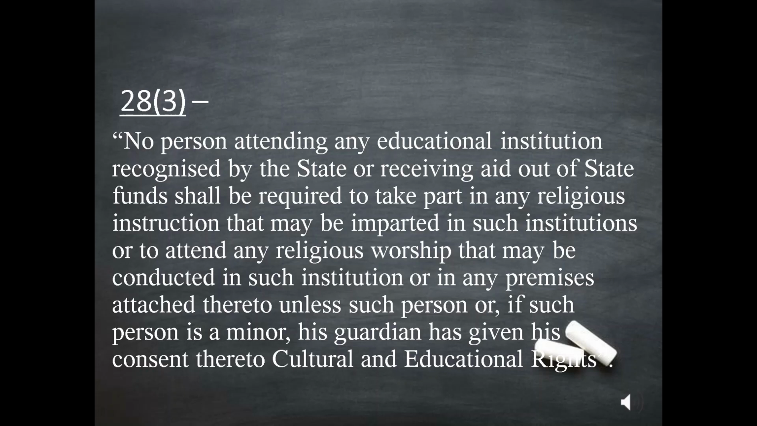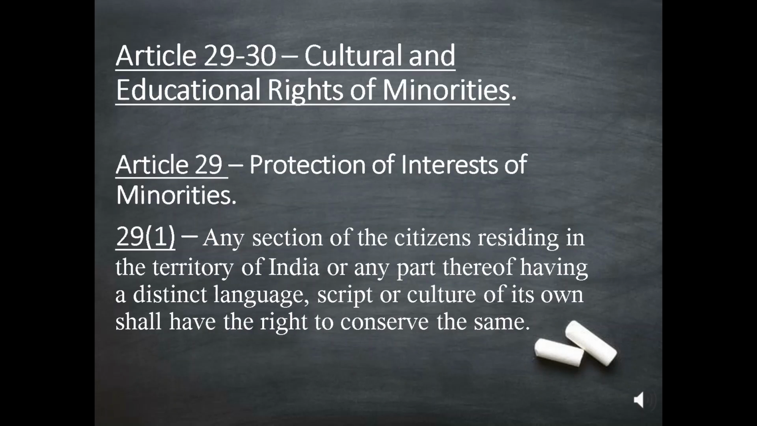Cultural and educational rights. That was the end of Articles 25 to 27, Freedom of Religion, and Article 28. Let's get into Articles 29 to 30, Cultural and Educational Rights of Minorities. Article 29 is the protection of interests of minorities.